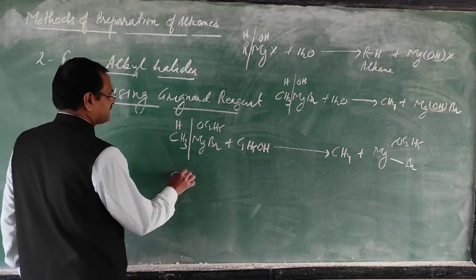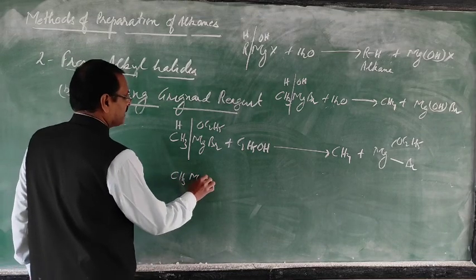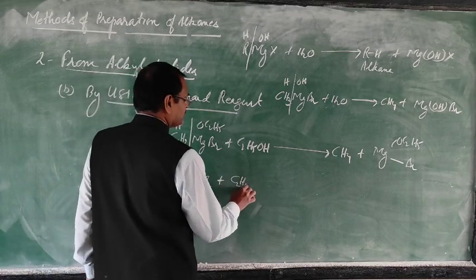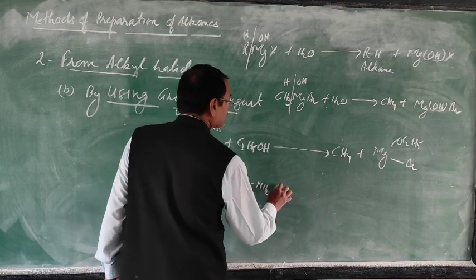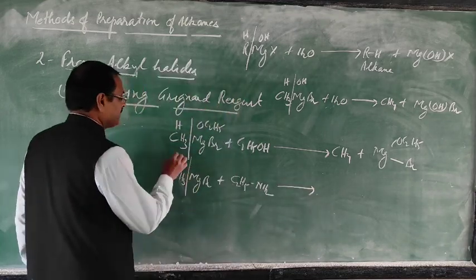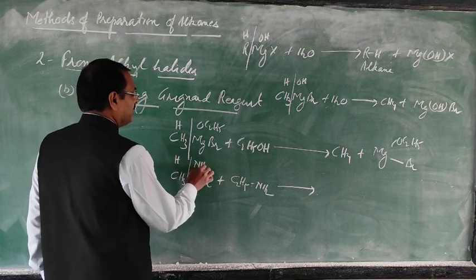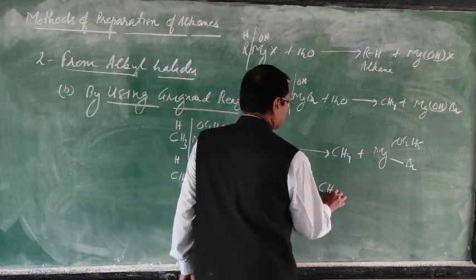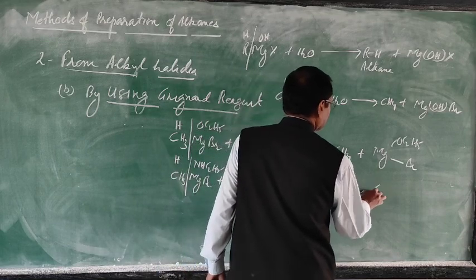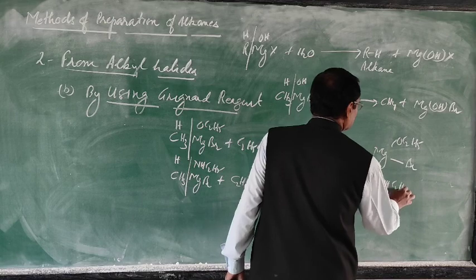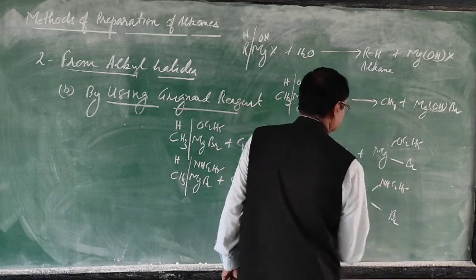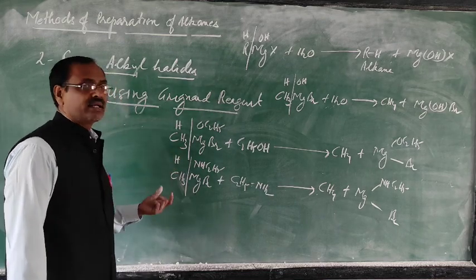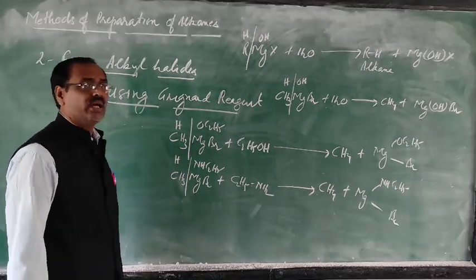Then this CH3MgBr reacts with amine, C2H5NH2. So this way H will come here and NHC2H5 there. So you will get CH4 plus Mg(NHC2H5)Br. Like this in nature also. So important for you, here the alkyl group of the Grignard reagent will be converted to alkane.